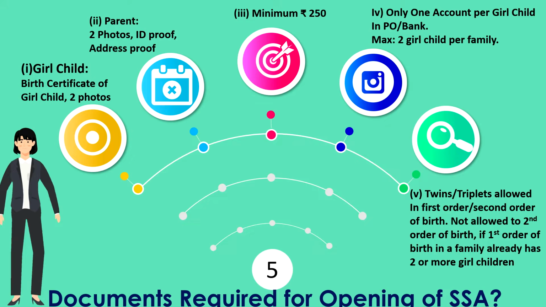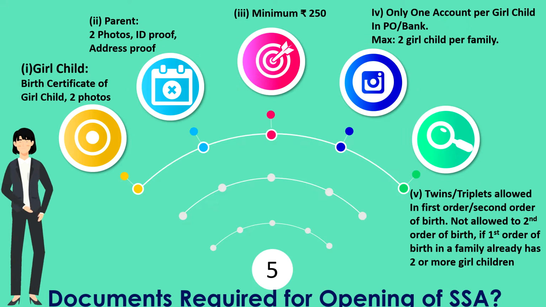That means in the first order of birth, if there are 2 girl children, you know very well that you already have 2 girl children, and if in the second birth, after those 2 or 3 girl children, there is one more girl child or 2 girl children, in such a case the second birth girl child will not be allowed to have a Sukanya Samriddhi account. So this is to be understood clearly.